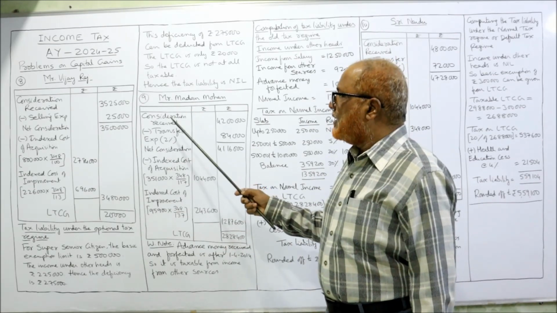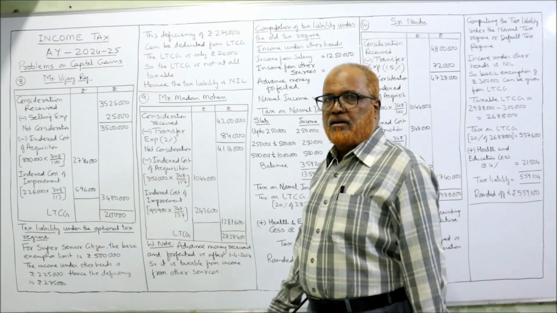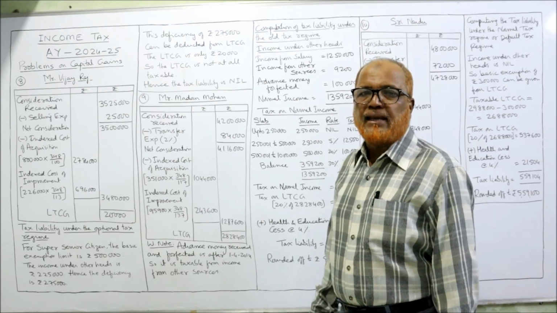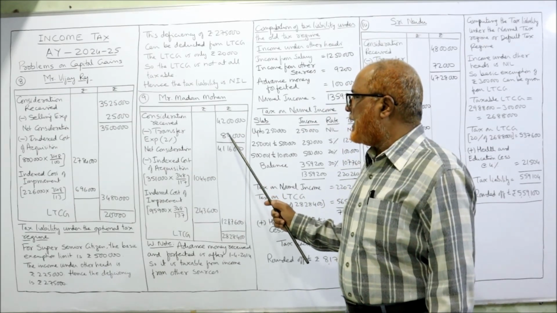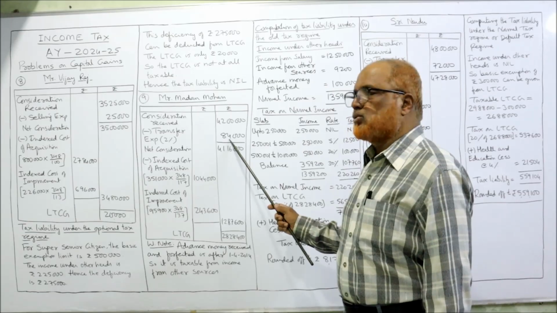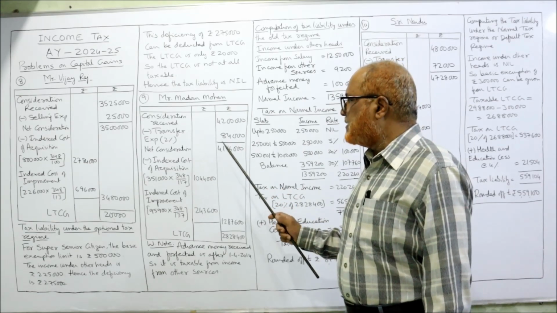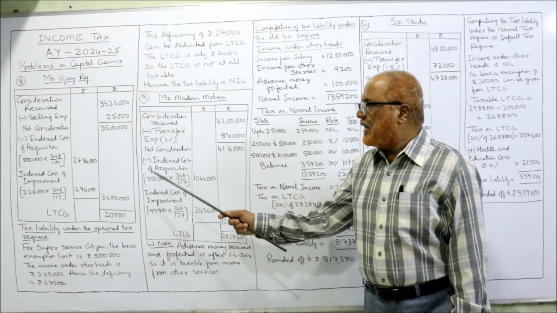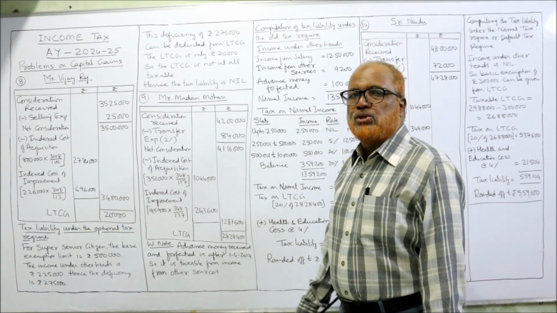Mr. Madan Mohan, consideration received 42 lakh, given in the problem. Transfer expenses are 2%, selling expenses. So 2% of 42 lakh, 84,000. Subtract 84,000, net consideration 41,16,000. Now less indexed cost of acquisition.